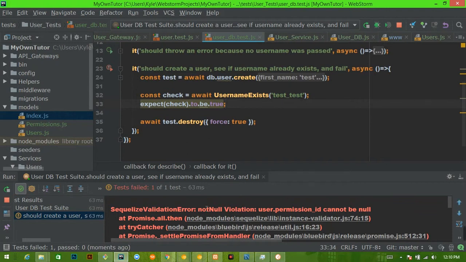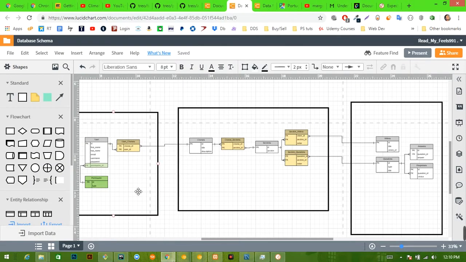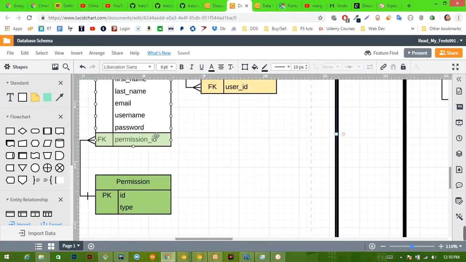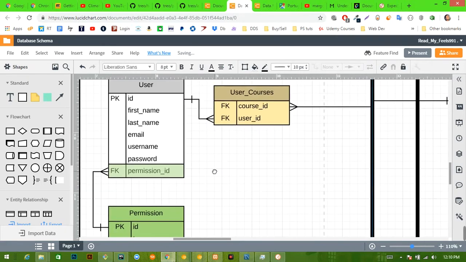All right, it did pass. Looks like we have a not null violation. Remember that we added permission ID. Okay, so let's see here where we have that. It's saying that this permission ID is not allowed to be null. A user has to have one.